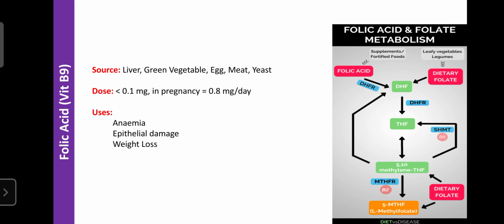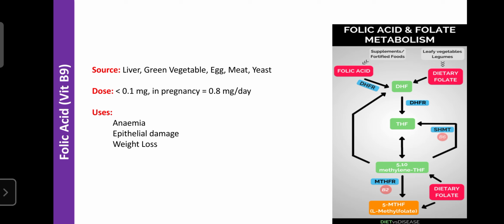Folic acid or vitamin B9 plays an important role in the synthesis of hemoglobin and maturation of RBC, which mainly depends upon vitamin B12 and vitamin B9. It is used in the treatment of anemia or any epithelial damage. Vitamin B9 is also helpful during weight loss; if you need weight, you can take more folic supplements. Now, this is regarding folic acid and folate metabolism.